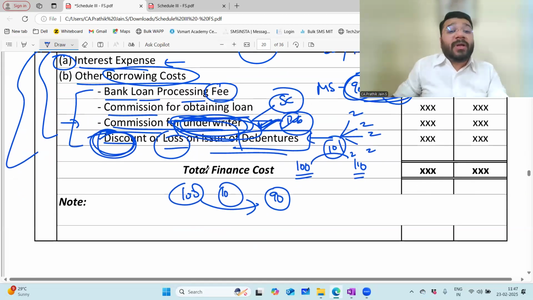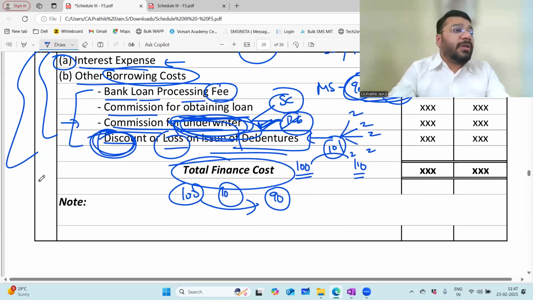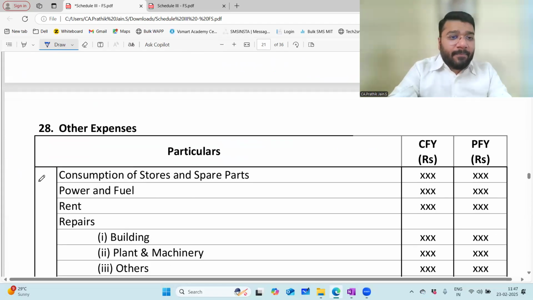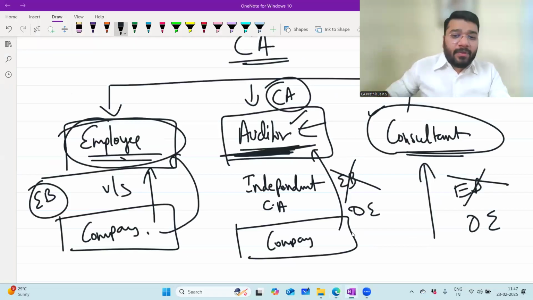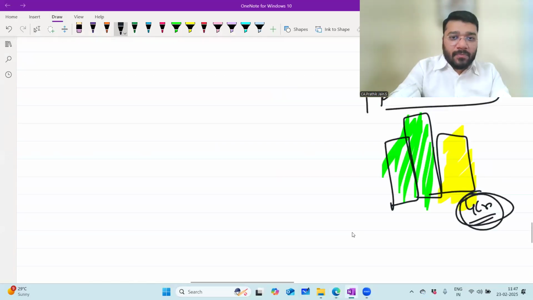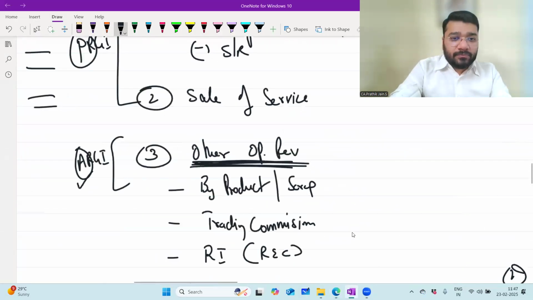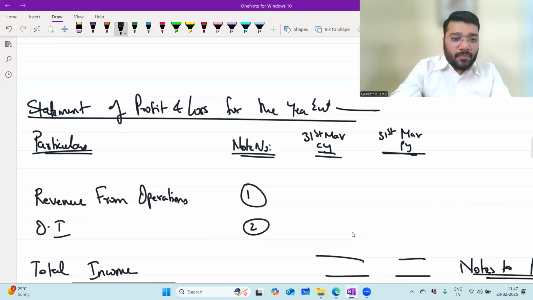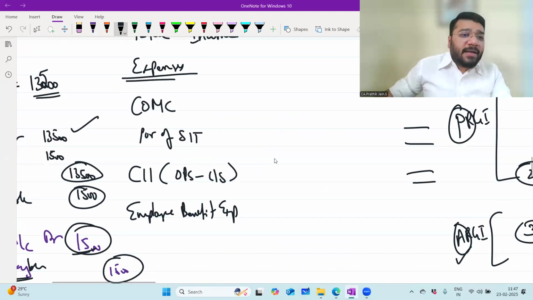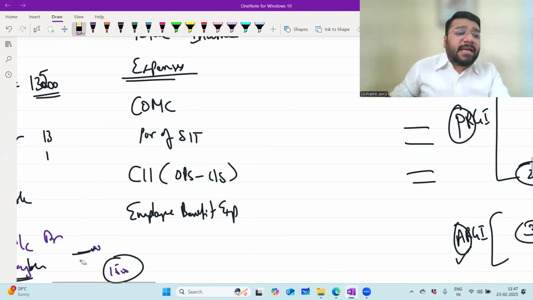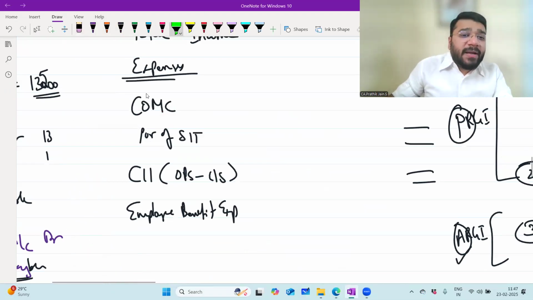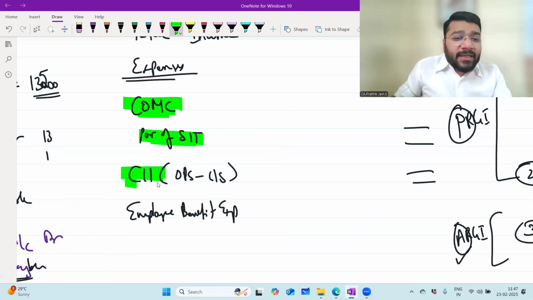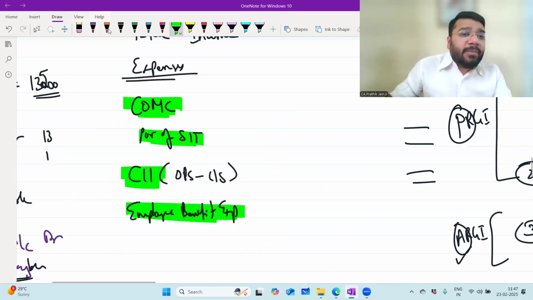Now all these expenses put together are called what? Finance cost, total finance cost. Now, guys, under the expenses category, what is the first item of expenses? Cost of material consumed. Second is purchase of stock in trade. Third is change in inventory. Fourth is employee benefit. Fifth is finance cost.